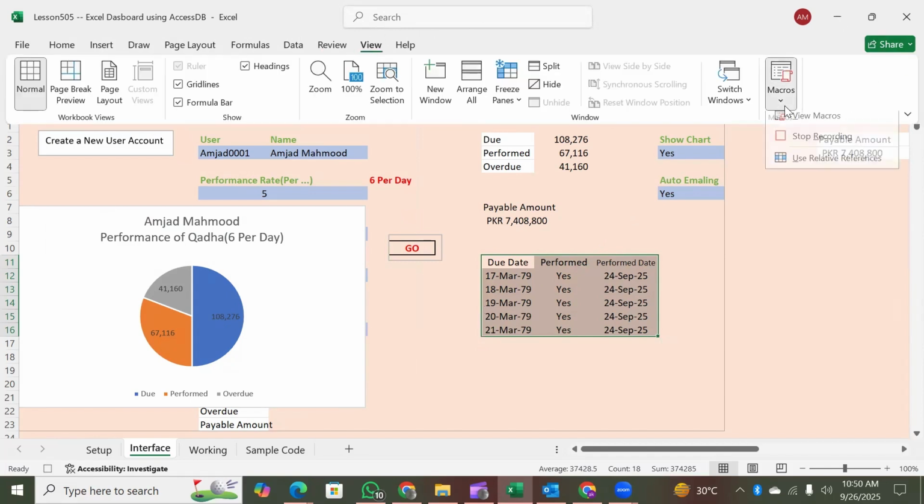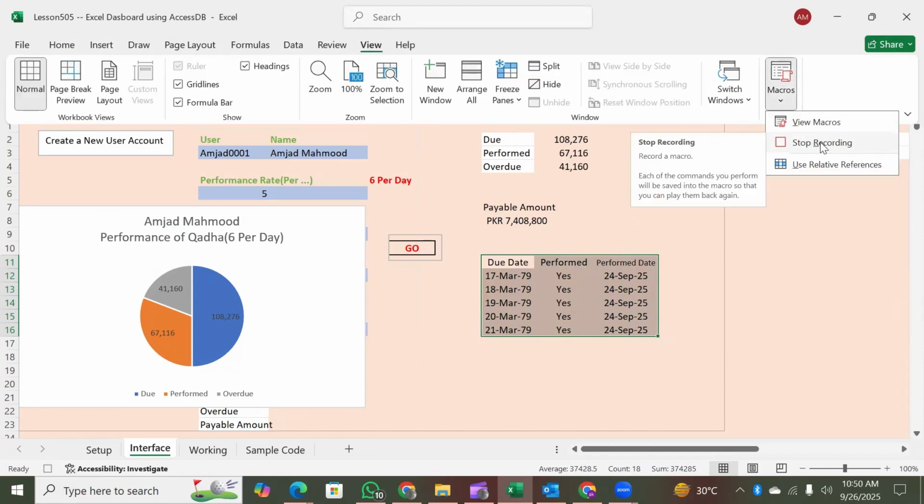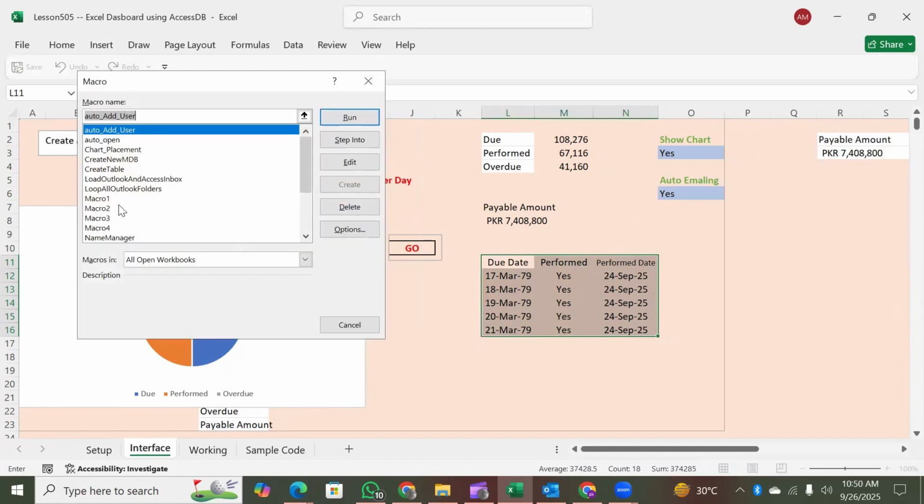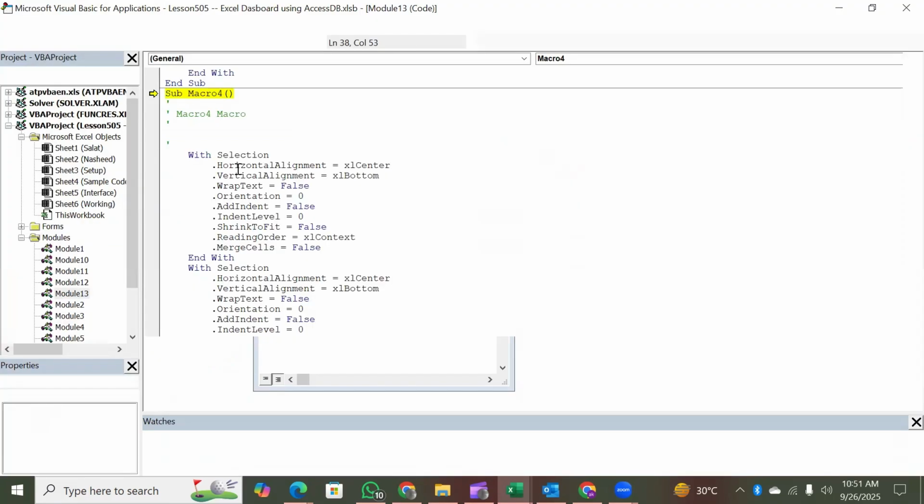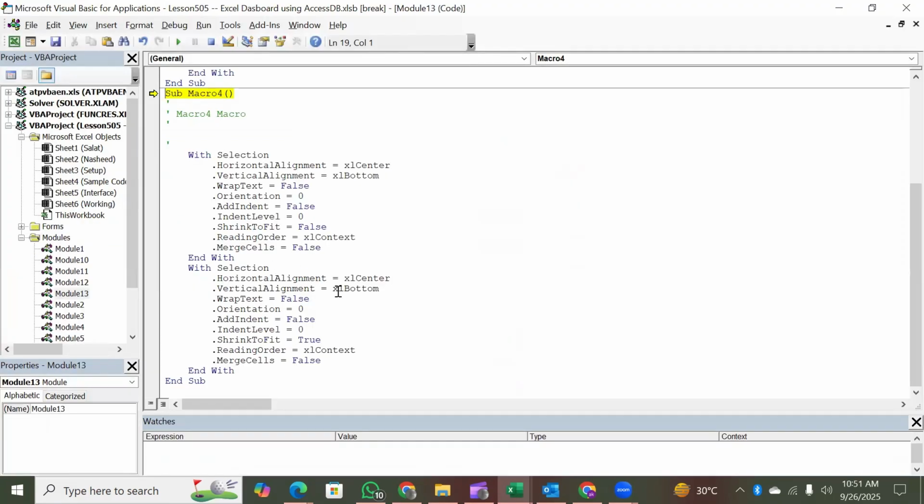What is the code of such activity? First of all we have to stop the recording, then we go to View Macros. In the macro list, this is the macro which has been created here, and we go to step into. That's going to show you the code. So this is shrink to fit, where shrink to fit is going to be made true. Otherwise, there's no need of these two selects. All you need to do is set shrink to fit to true.